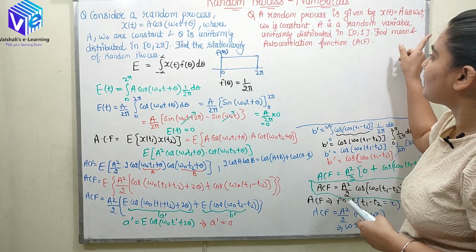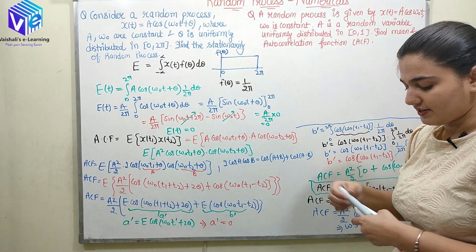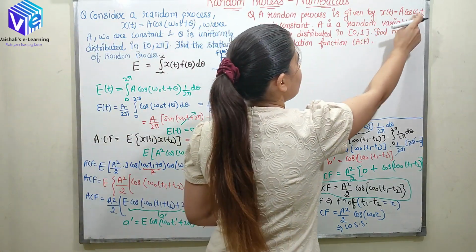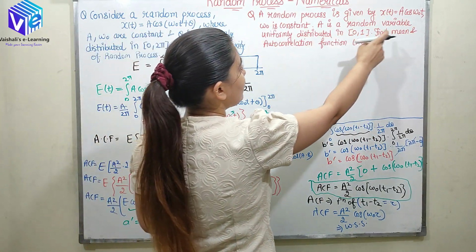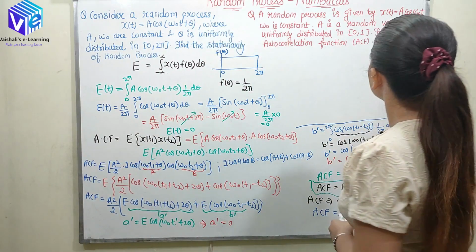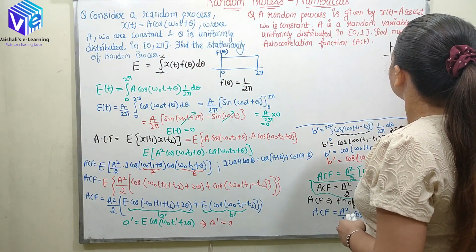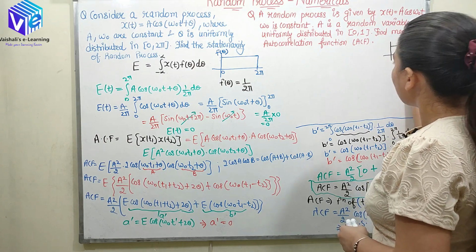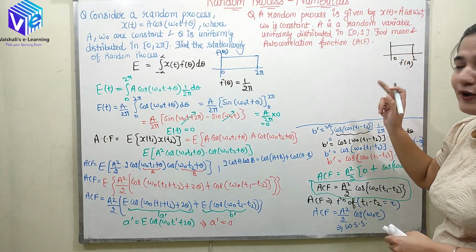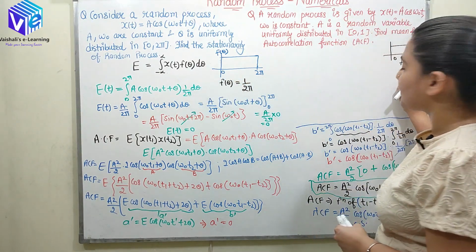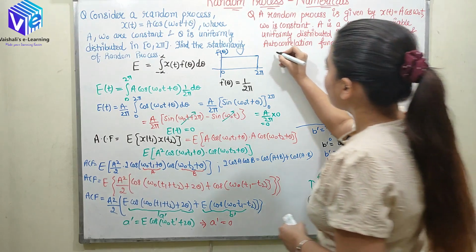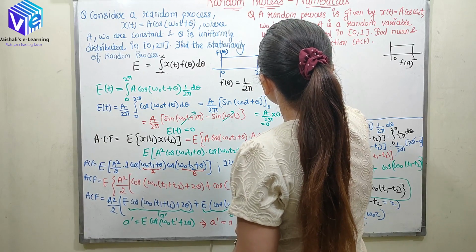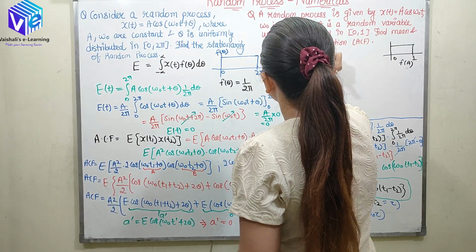Again I need to find the mean and autocorrelation function. I know the formula of the mean. x(t) here is given, and f(theta) would be a uniform distribution between 0 and 1. This is my f of a now, because a is varying. So instead of f of theta, I will be putting f of a. So E would be the integral from minus infinity to infinity of x(t) f(a) dA.